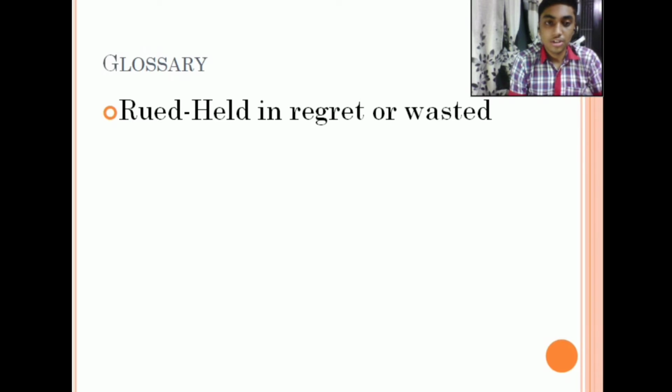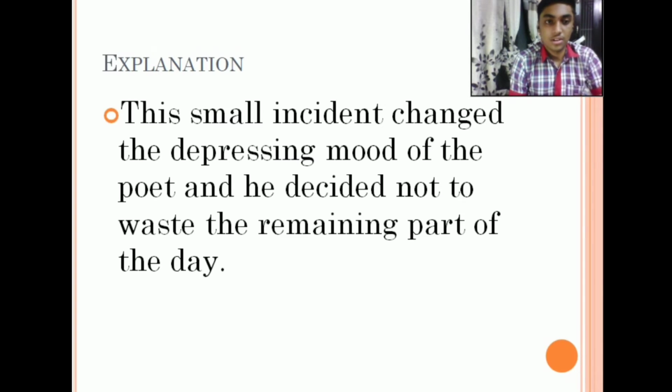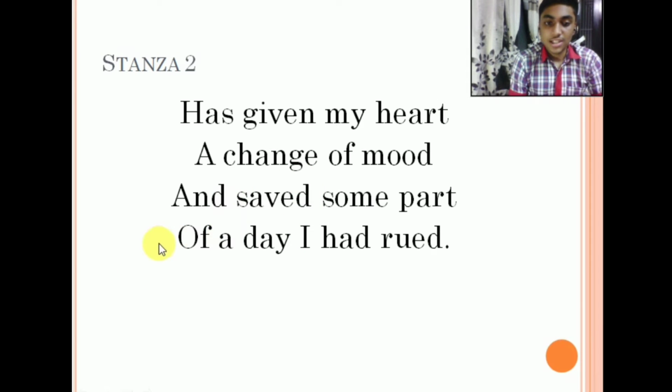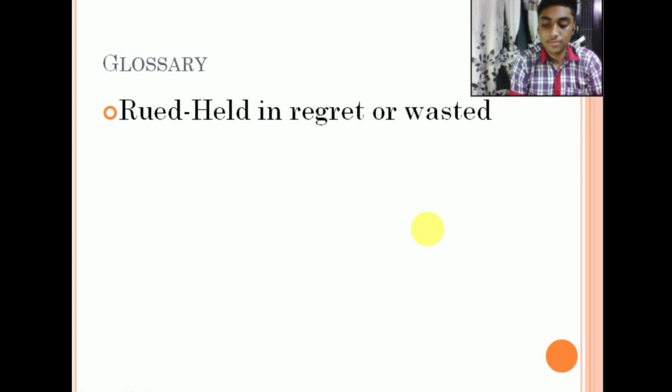Let us see the explanation of this stanza. This small incident changed the depressing mood of the poet, and he decided not to waste the remaining part of the day. As you can see, this line indicates that he has taken a decision not to waste the remaining part of the day.